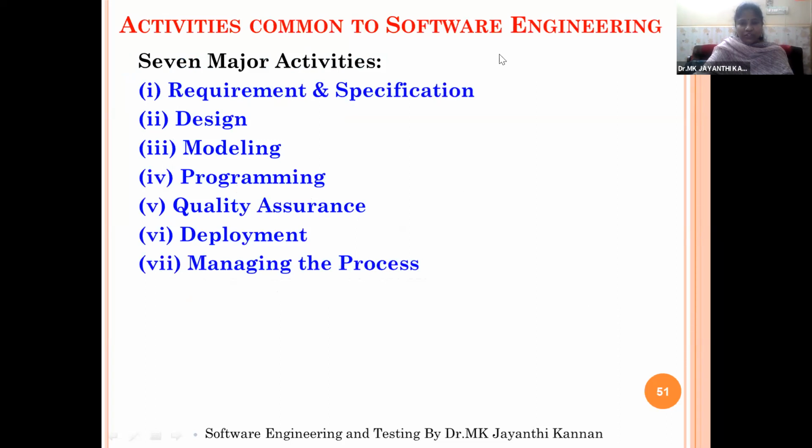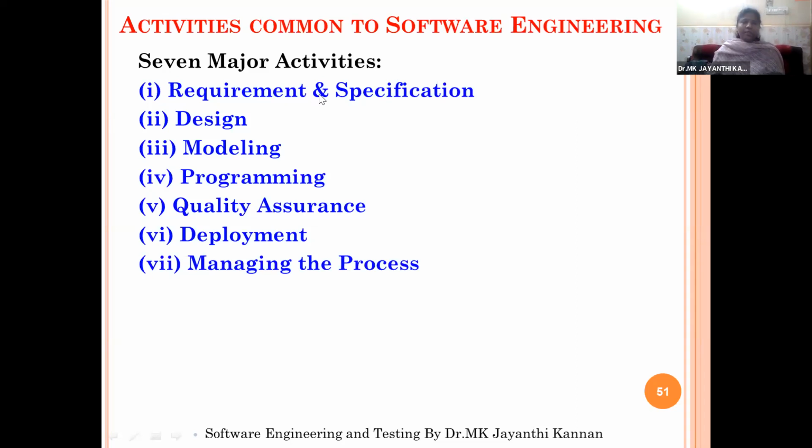Once the requirements specification is over, then only we can go for the design, the diagrammatic representation, and the algorithm, creating the algorithm for your project. First we need to identify the problem, then we will create the problem statement, then we will go for the solutions. What are the various solutions available for the given problem?